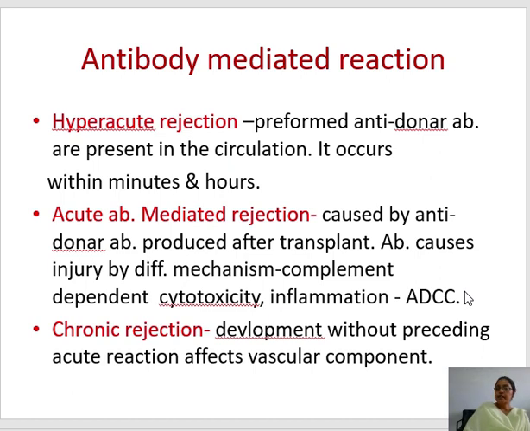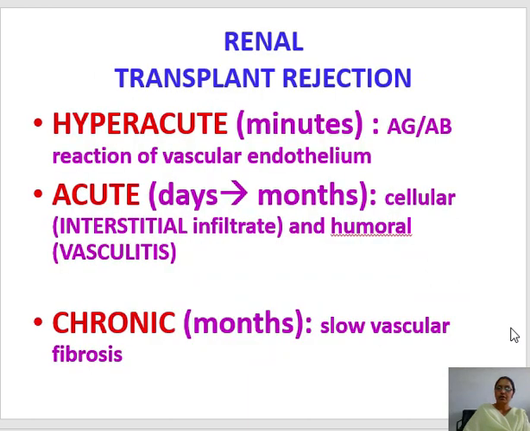Then coming to the chronic rejection, which occurs within months or later on. There may be development without preceding acute reaction, and it will affect the vascular component or cause vascular injury. To summarize: hyperacute occurs within minutes, with antibody reaction against the vascular endothelium; acute occurs within days and months, and there is both type of reaction, cellular and humoral; and chronic occurs slowly, with vascular fibrosis.